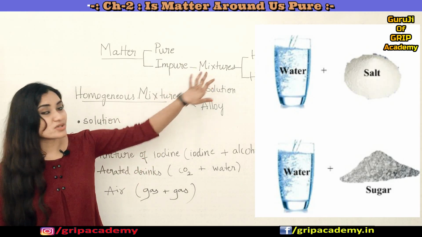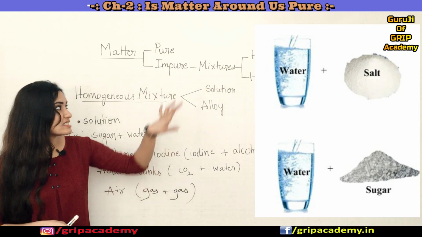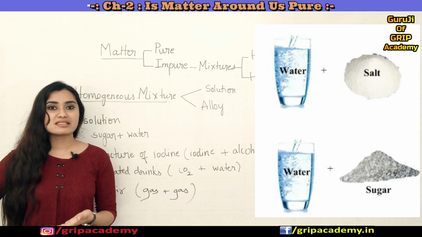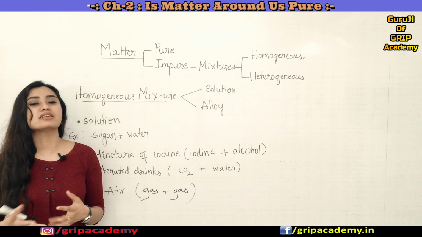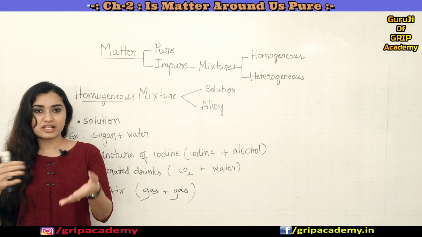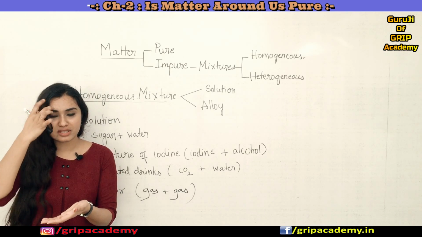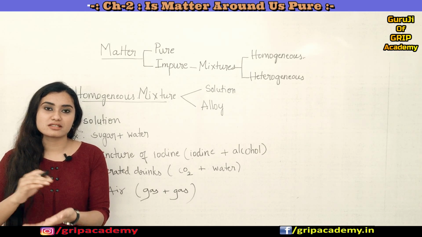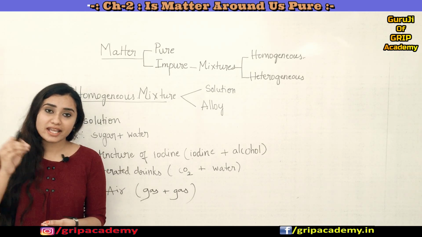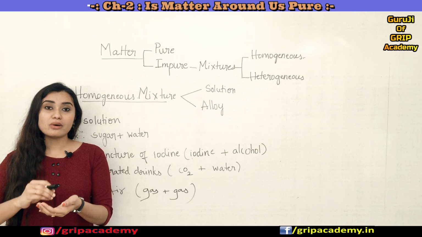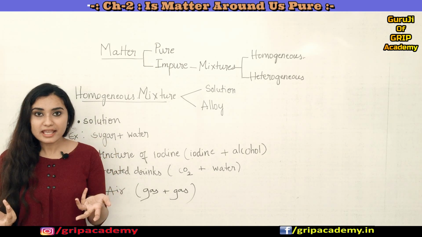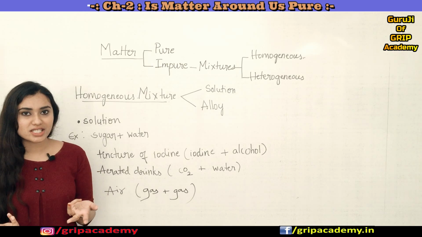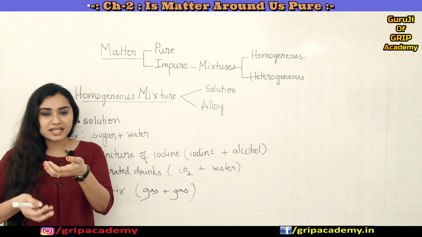So these are mixtures, and more importantly, you can separate the constituent particles by means of physical methods itself. For example, if I take a salt solution, which is a mixture of salt and water, how can I separate the salt from the water? Just by the evaporation process, right? Just start boiling that mixture.